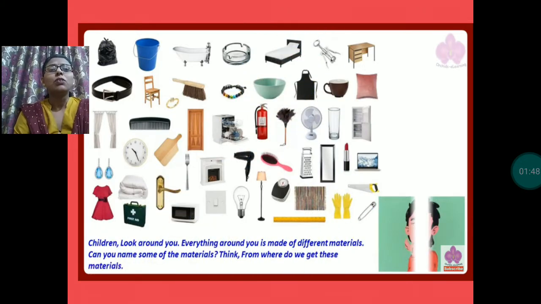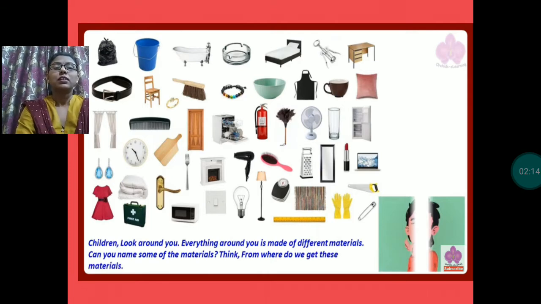My dear, you all have seen many things around you. Have you ever noticed? All the things are made up of different materials. Think about this, from where do these materials come? Some materials are metal, some materials are non-metal, some materials are plastic.